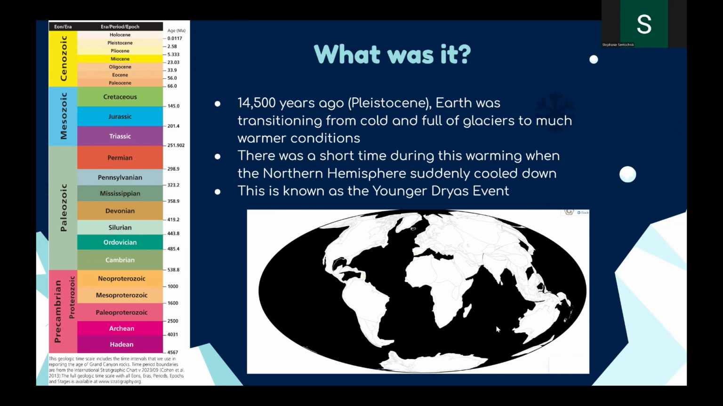So down here, we can see an image of the distribution of land masses during the Pleistocene. And on the left here, at the very top, we can see the Holocene, which is the current period that we're in. And the Pleistocene just below that is when the Younger Dryas event occurred.